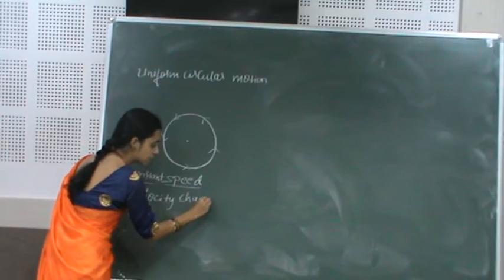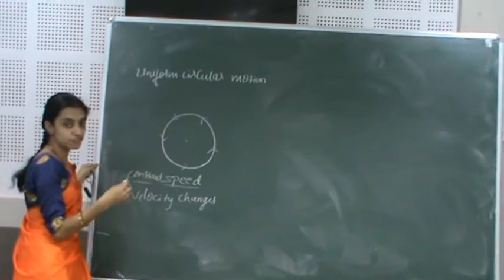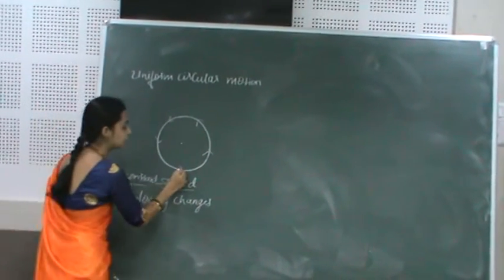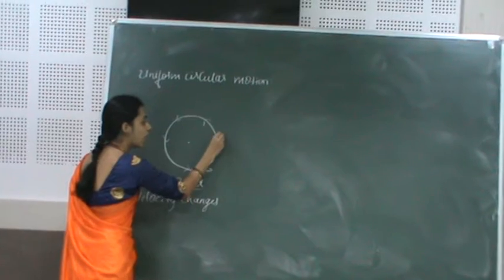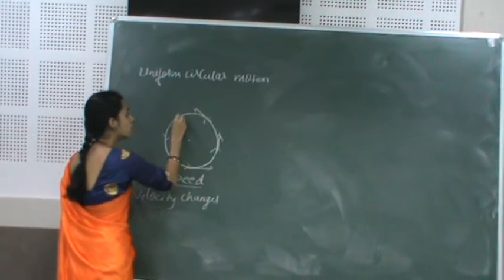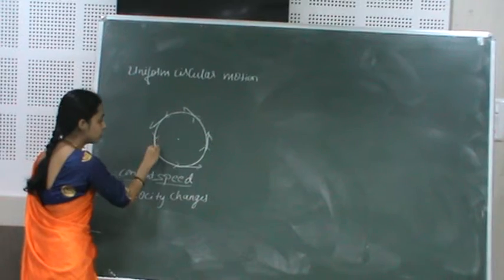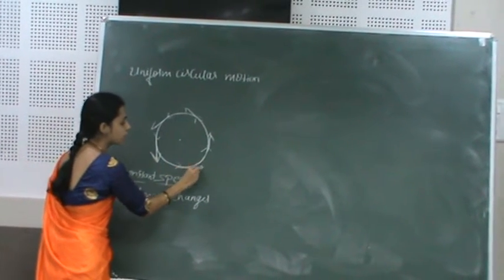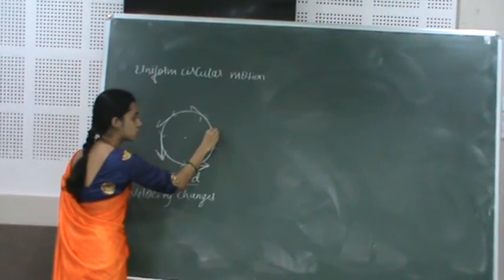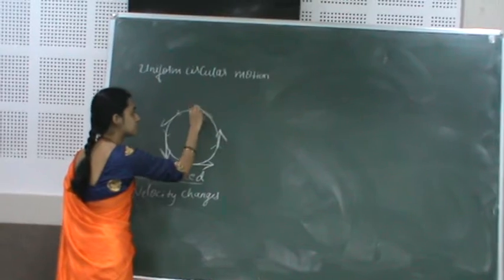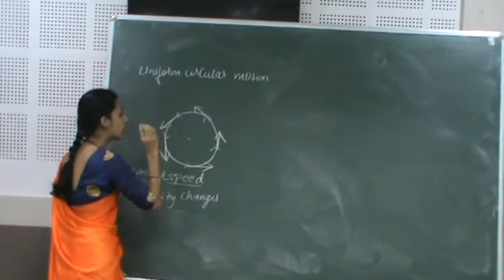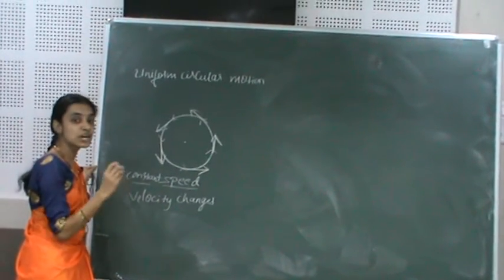According to the definition of velocity, if we draw a tangent from a particular point along the direction of the motion of the particle or object, we will get the direction of the velocity.